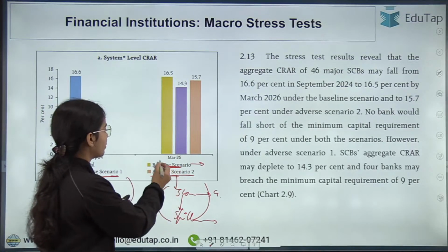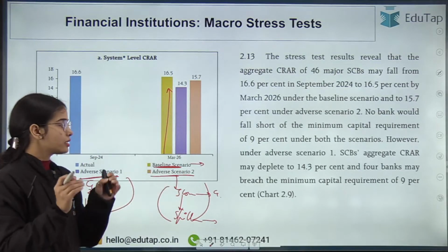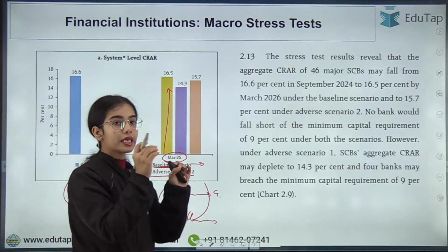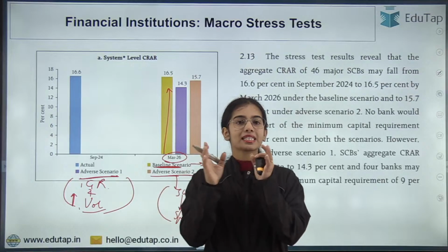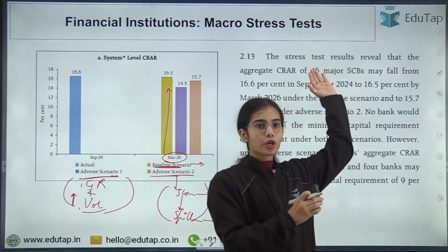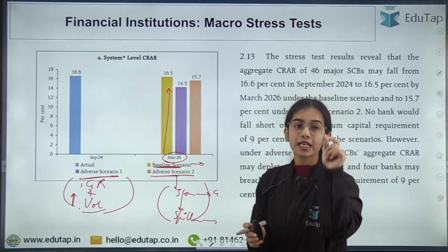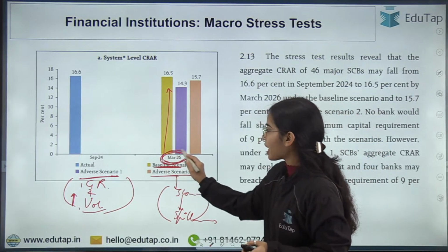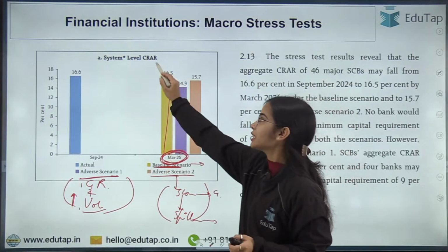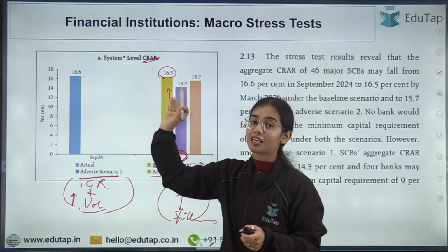So in the baseline situation, as per the macro stress test, it is expected that at March 2026 the Indian banking system will have a capital buffer of 16.5%.